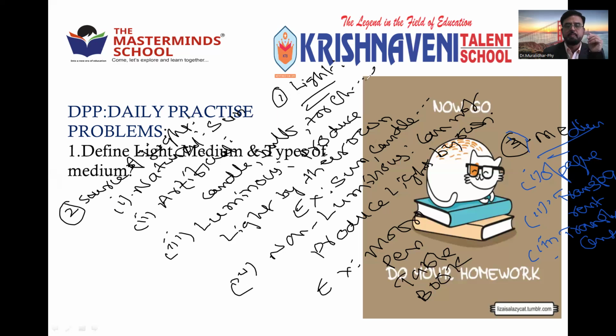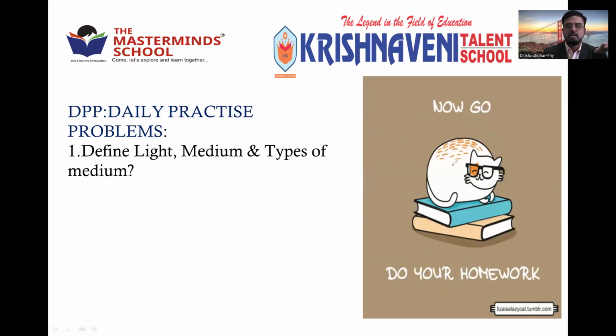Those who are not able to copy from here or did not understand, you can copy from the textbook. Today's homework you have already written: define light, that is the first point. And what is medium? What are the types of mediums? Opaque, transparent, and translucent. Write this answer in your notebook.